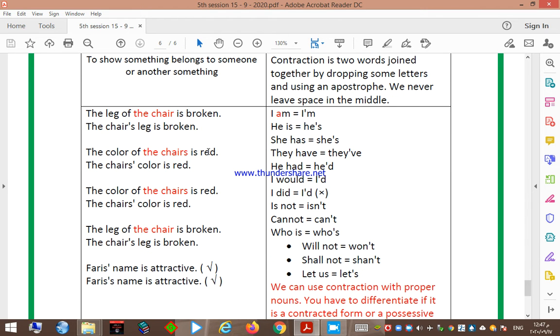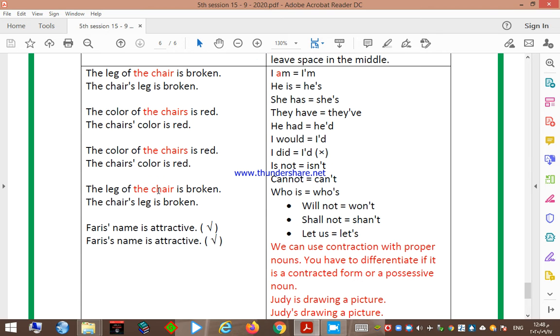For example, the leg of the chair is broken, so the owner is the chair. How can I use an apostrophe? The chair is a singular noun, so we add apostrophe s after the chair: the chair's leg is broken. The color of the chairs is red. The owner here, chairs, ends with s plural, so we just add an apostrophe after the s: the chairs' color is red. It's the same example.